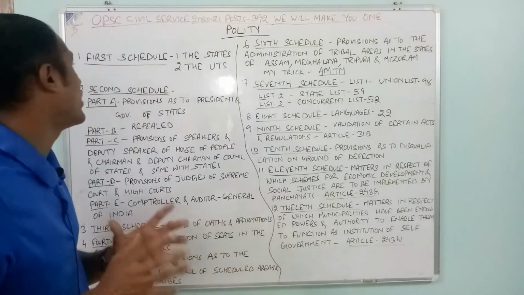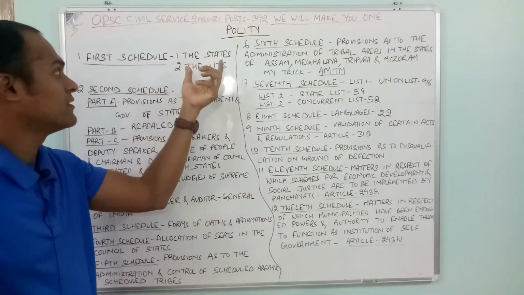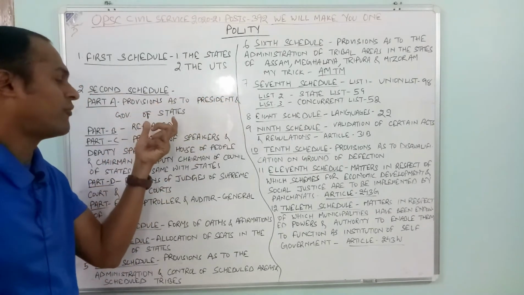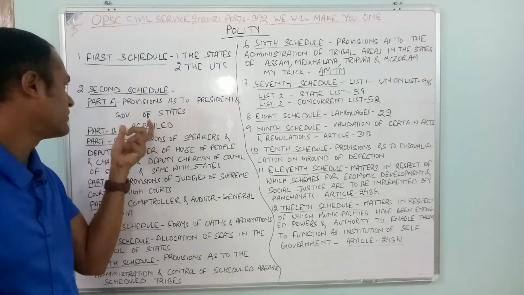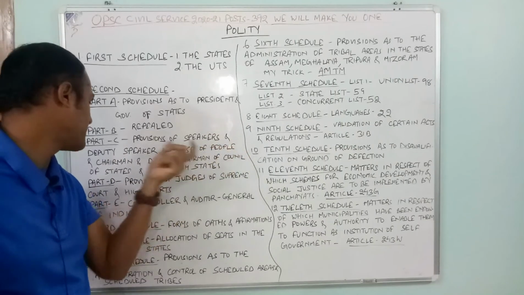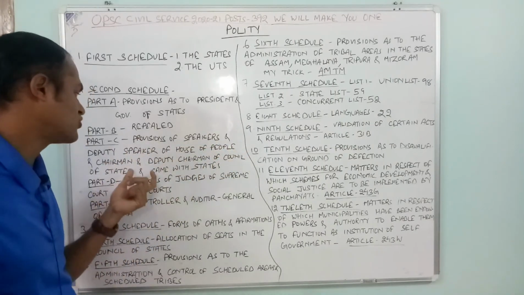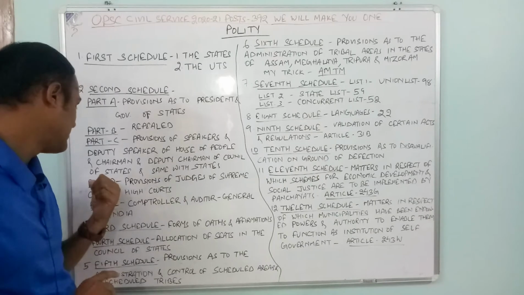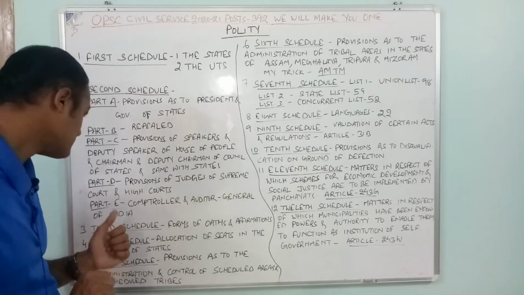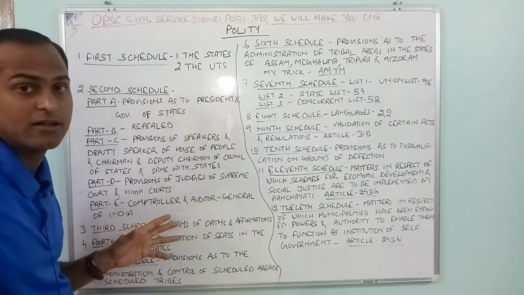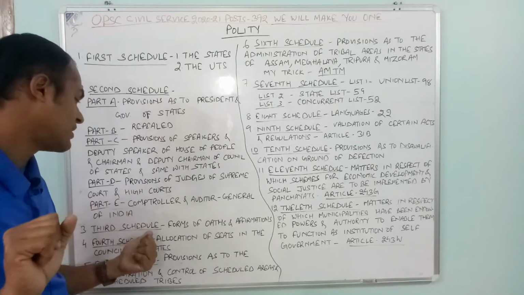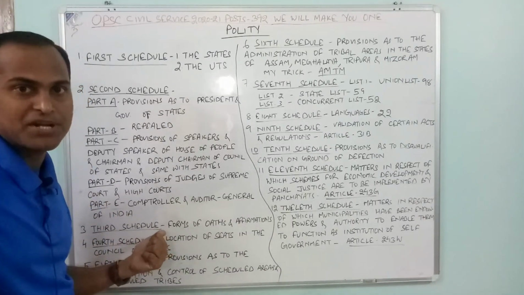Let us do a quick recap. First schedule, the states and Union Territories. Second schedule, provisions for the President and Governor of the state. Part B is a repeat. Part C, provisions on the Speaker and Deputy Speaker of the House of the People and the Chairman and Deputy Chairman of the Council of States. Part D, provisions on judges of the Supreme Court and High Courts. Part E, Comptroller and Auditor General, Article 148, remember.